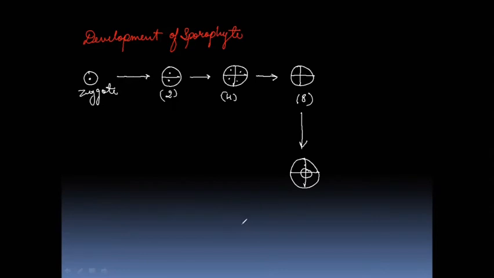So inner 8 cells and outer 8 cells are there. Total 16 cells are there. The inner 8 cells are known as endothecium, or they will form the endothecium, whereas the outer 8 cells will form another part, that is amphithecium. These are also 8 and form amphithecium. So from now, if you get these two terms, you will not get confused at all, right?